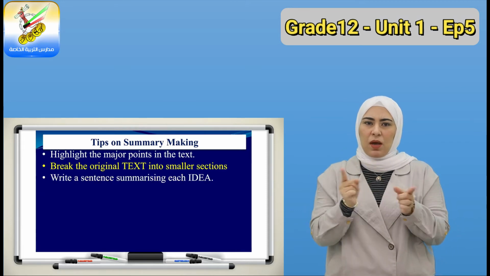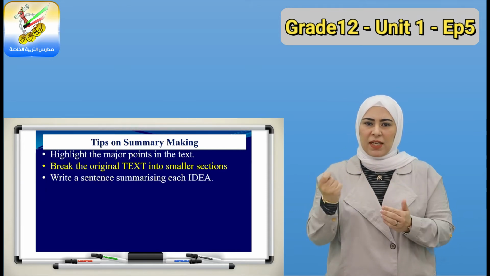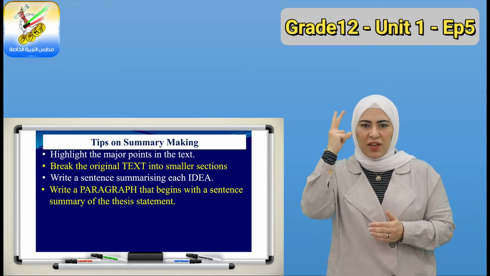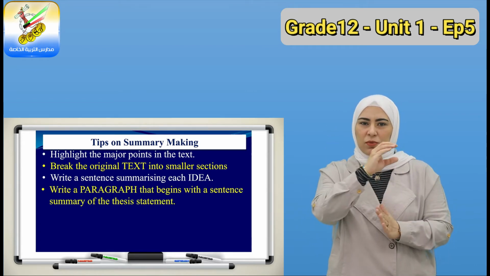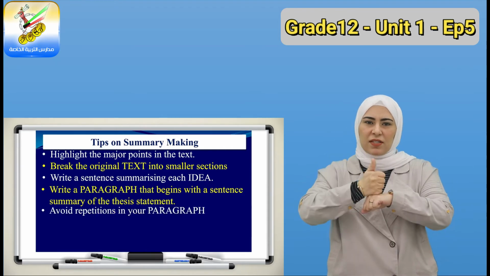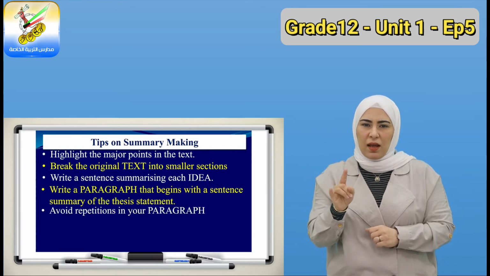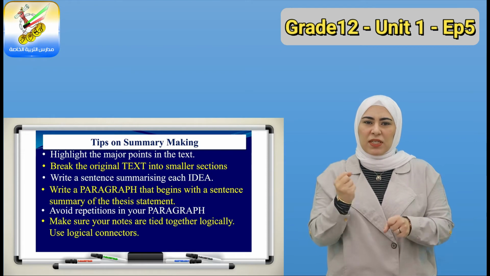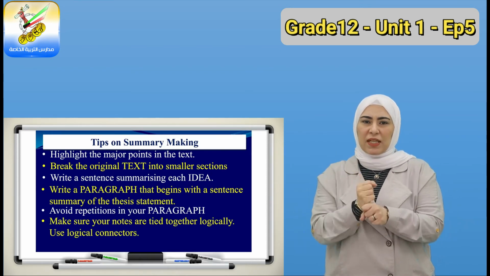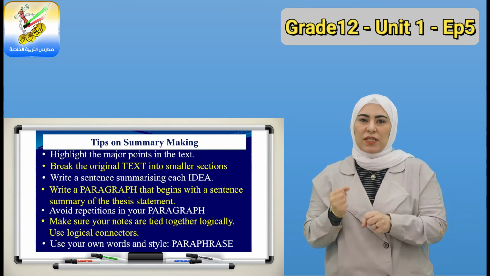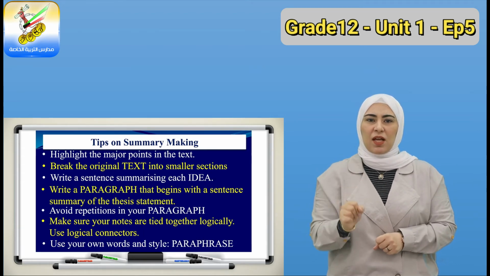Write a sentence summarizing each idea separately. Then put them in a paragraph that begins with a sentence of the thesis statement, like the main idea. Avoid repeating yourself in the paragraph and make sure you tie your notes together using connectors, like in addition, moreover. Use your own words and paraphrase.